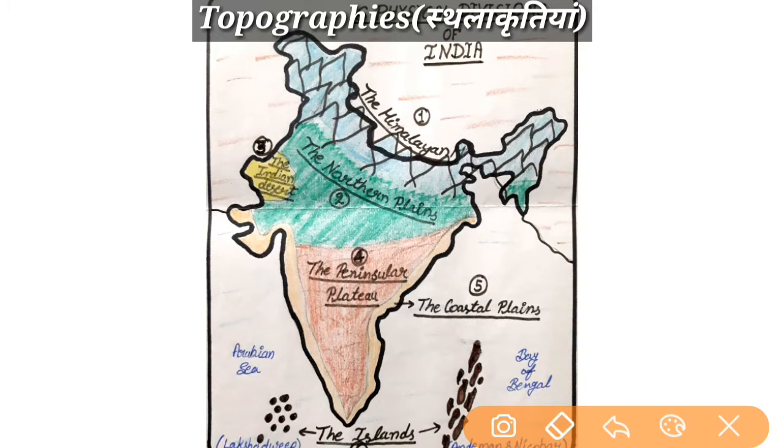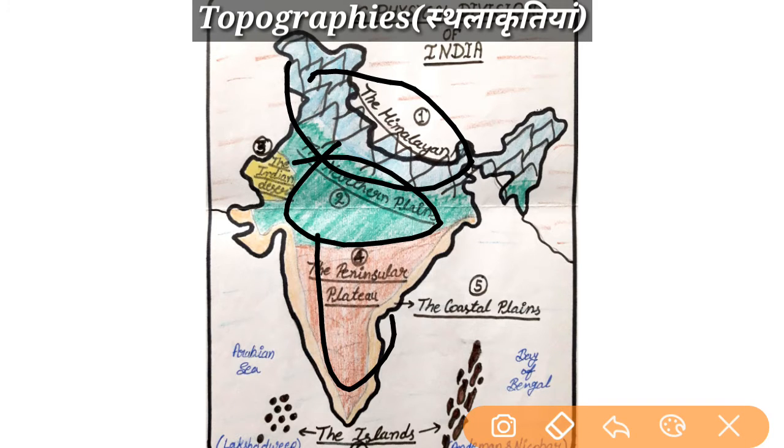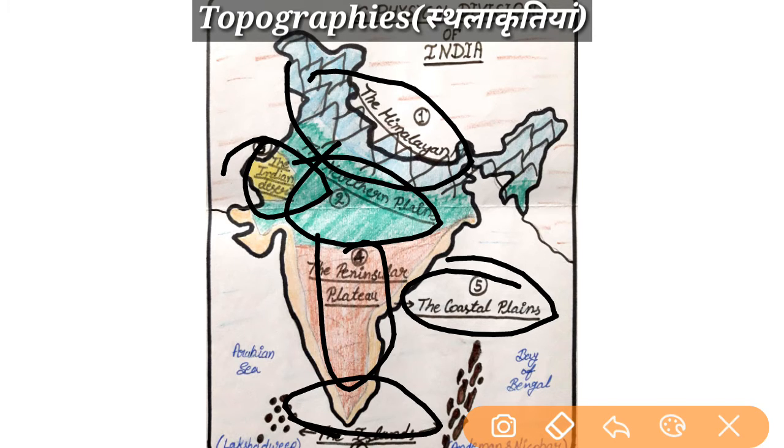Our first topic is what topographies are. You have heard many times that our country India has many mountains, plains, plateaus, deserts, coastal plains and islands. So what are these? These are all topographies. Here we can define topographies in simple words: the various types of landforms found on earth are known as topographies. Now the question is how did all these topographies form?